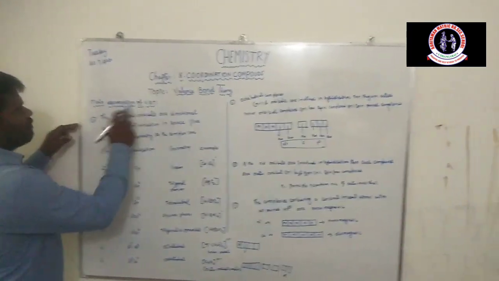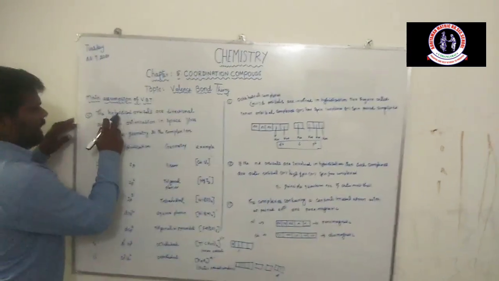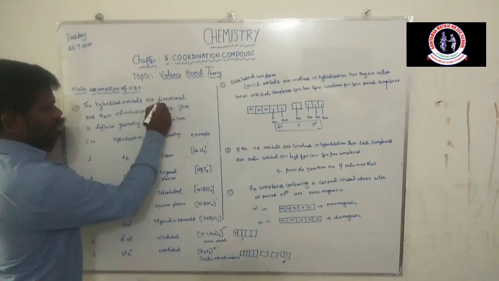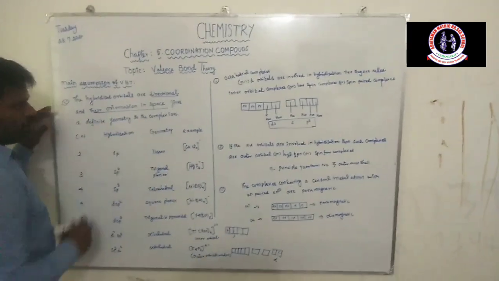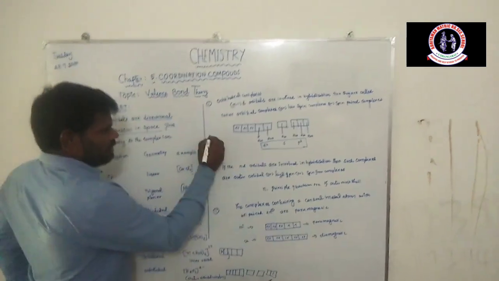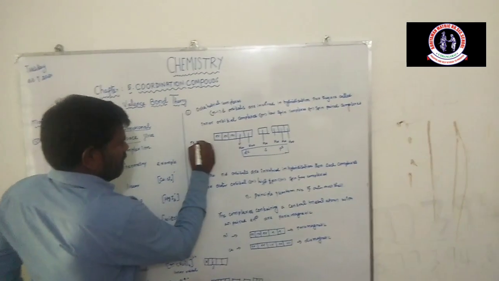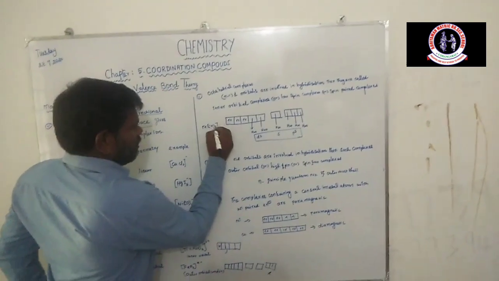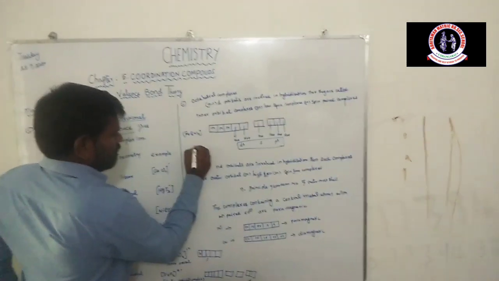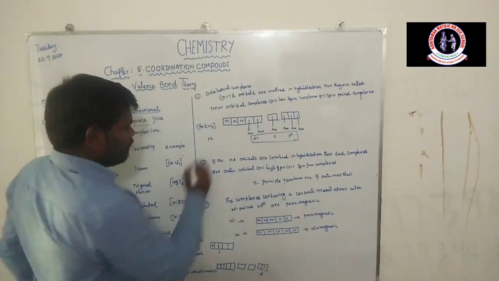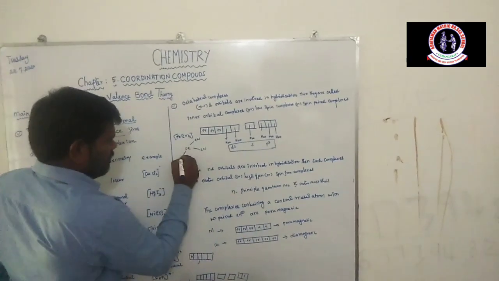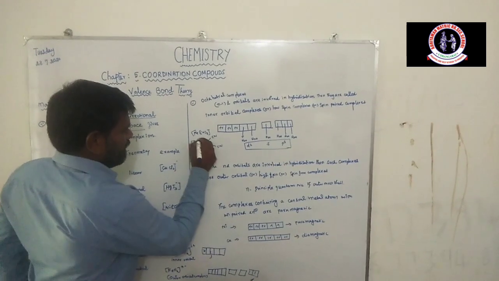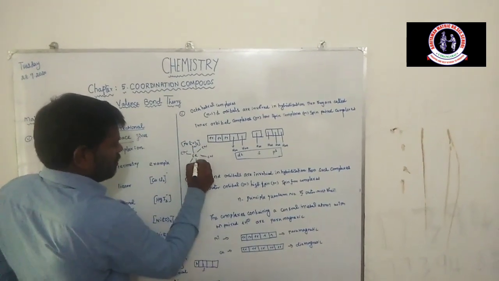The main assumption of valence bond theory is that the hybridized orbitals are directional, and their orientation in space gives the definite geometry. For example, the hexacyano ion: the central metal atom has 6 cyano ligands attached to it.